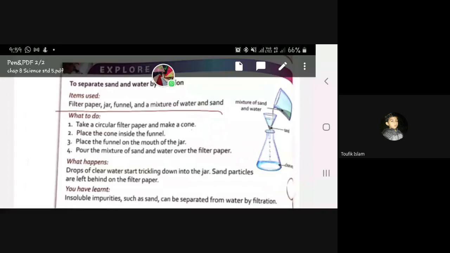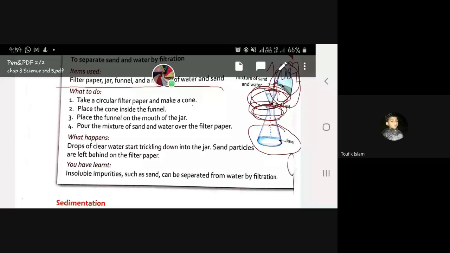Drops of clean water start trickling down. Look, this water is trickling down here. Drops of clean water start trickling down into the jar. Sand particles are left behind on the filter paper. Here all the sand collects. So now the drops of clean water will come down and the sand particles will be left on the paper.